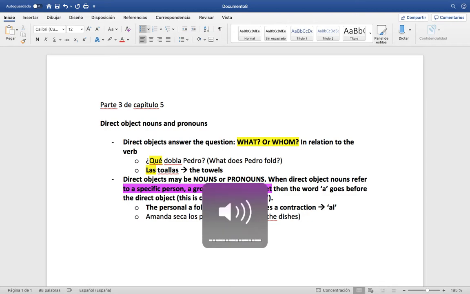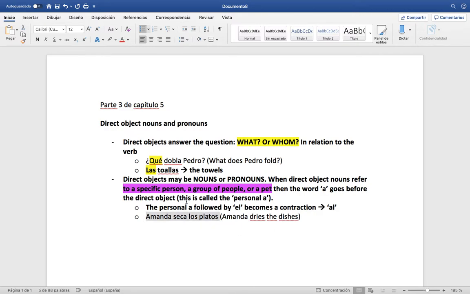Amanda dries the dishes. So in this case, no personal a, right? Because she's not drying a person, a group of people, or a pet. She's drying an object, a plate, so we don't need the personal a because plates aren't people.